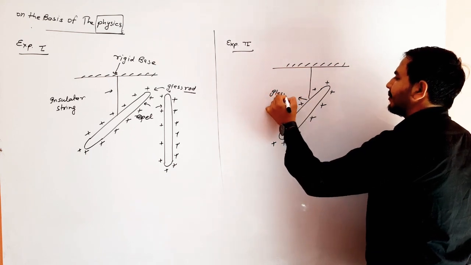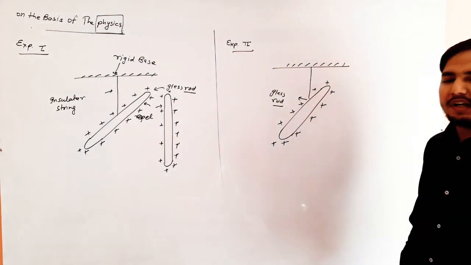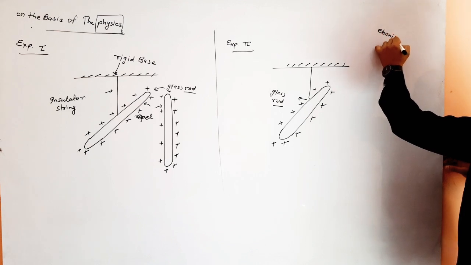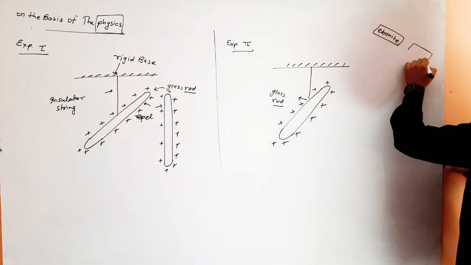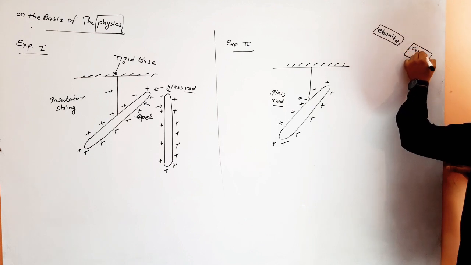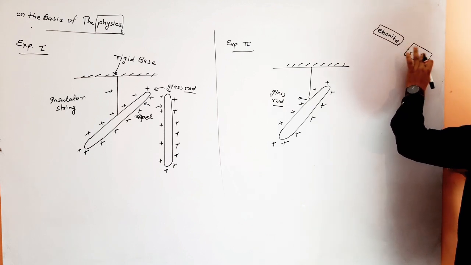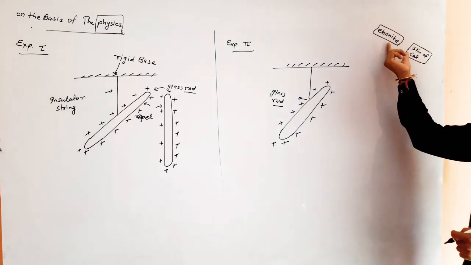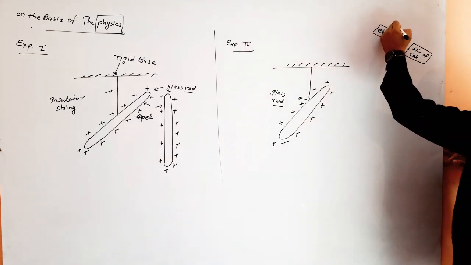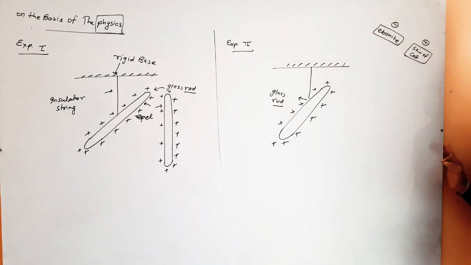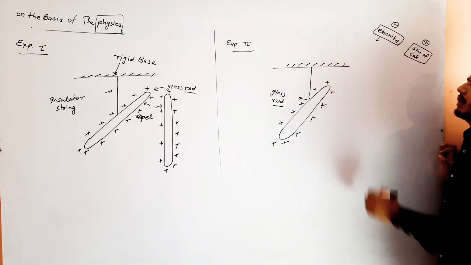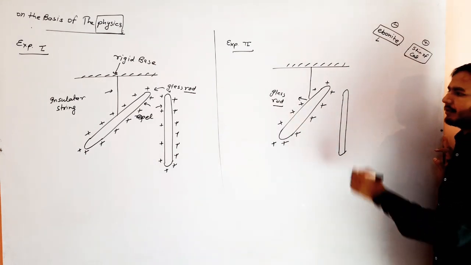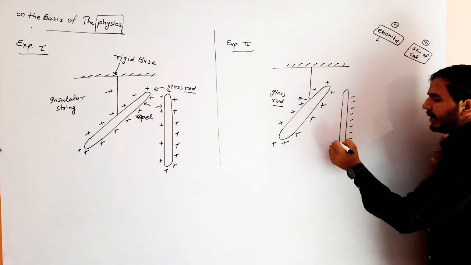Glass rod hanged freely. Clear? We take ebonite and skin of cat, and rubbed to each other. In this case, ebonite is negative and the skin of cat is positive. When we brought this ebonite rod near to this glass rod, nature of it is negative.